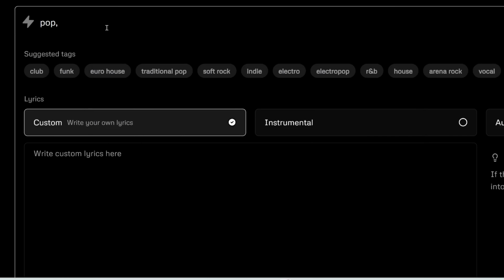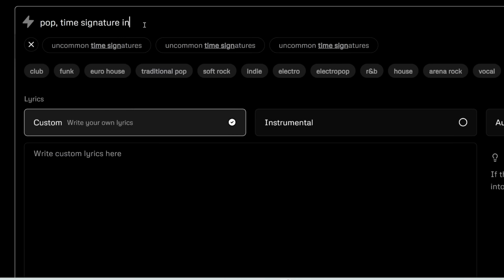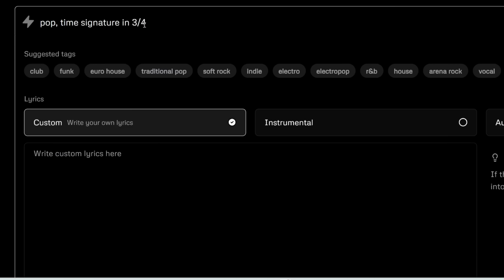You also cannot control the time signature. So I tried typing something like this in the prompt, and the output was still in 4/4 time. I tried different variations like 3/4 time or time signature in 3/4, it still doesn't work. Most of the outputs are in 4/4 time.